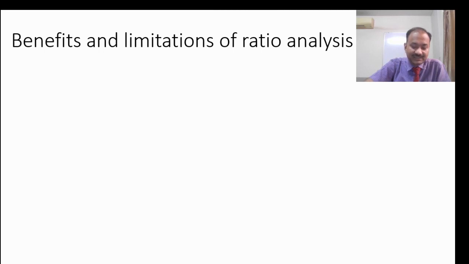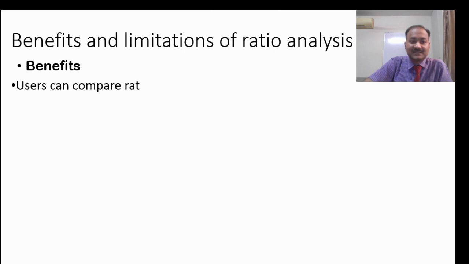Now we are studying ratio analysis, and before going further, we need to cover the limitations and benefits of ratio analysis. This is also important, because these questions are directly asked in exams. So let's study the benefits first.